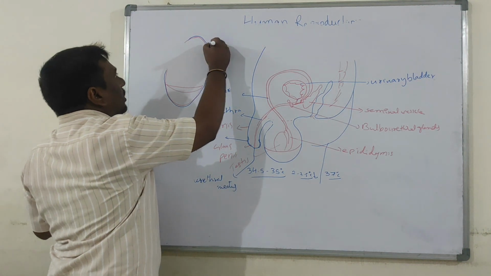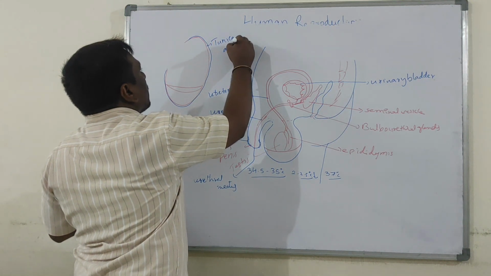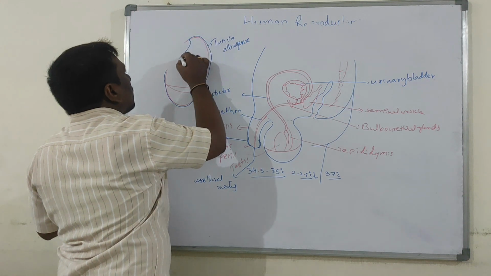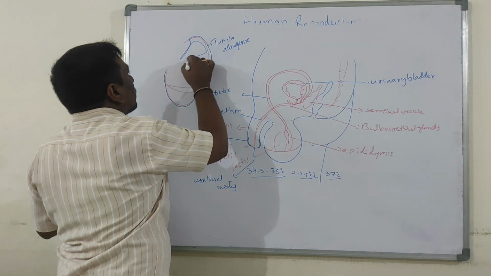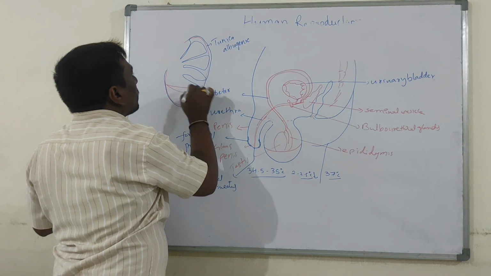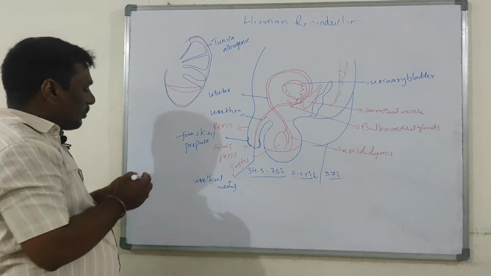It is called tunica albuginea. Now this tunica albuginea invades into the testis and divides the testis into several compartments. Now these compartments are called testicular lobules.